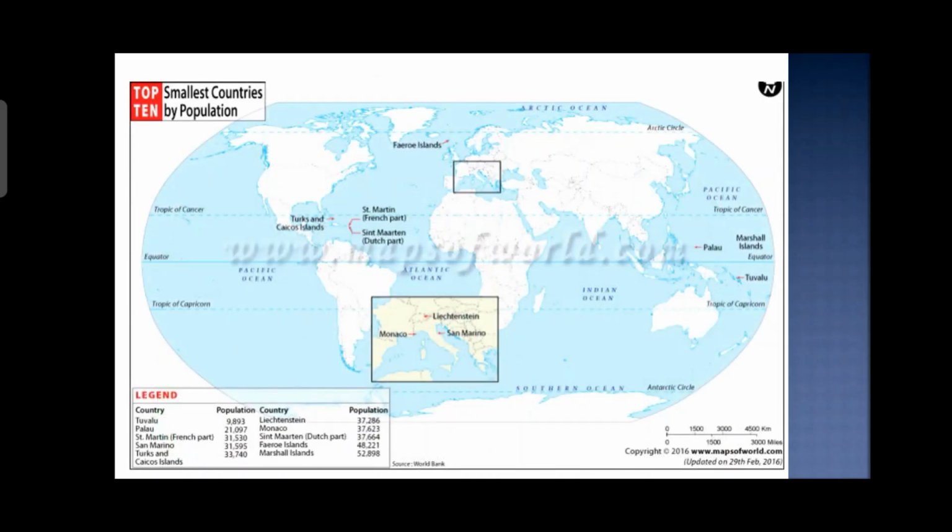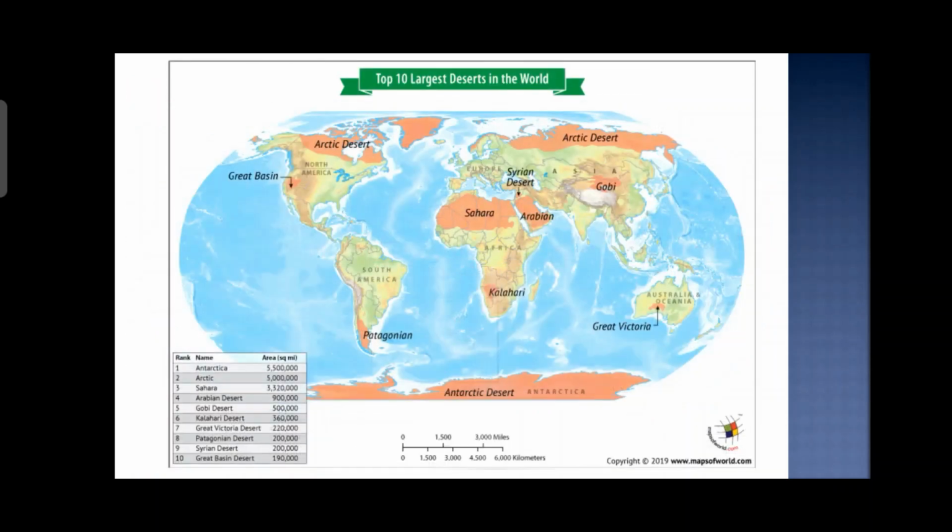Now we'll talk about the smallest countries by population. You also saw the largest countries by population, so now we will see the smallest countries by population. In terms of population, we have Tuvalu, we have Palau, we have Saint Martin, which is a French part, we have San Marino, we have Turks and Caicos Islands. So these are the smallest countries in terms of population.